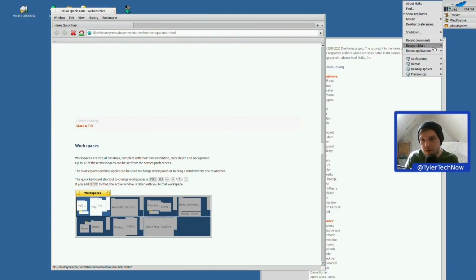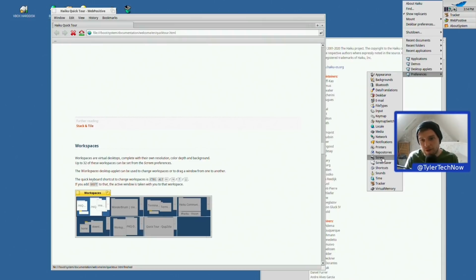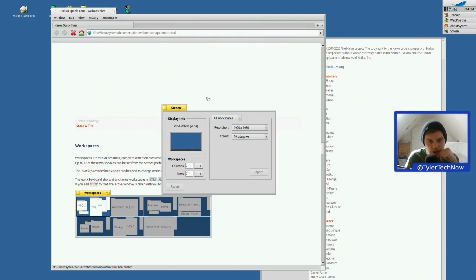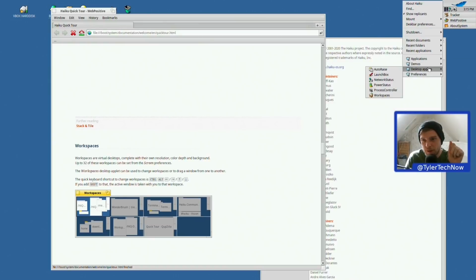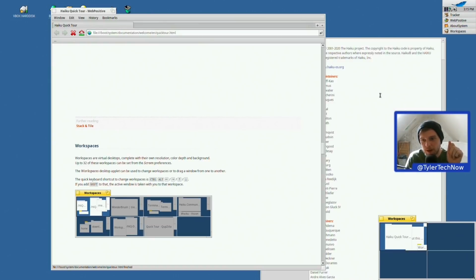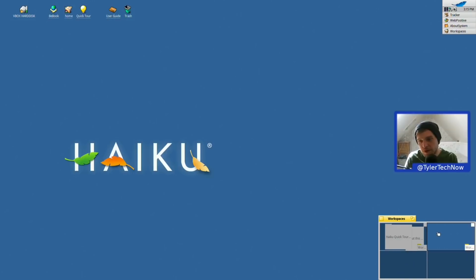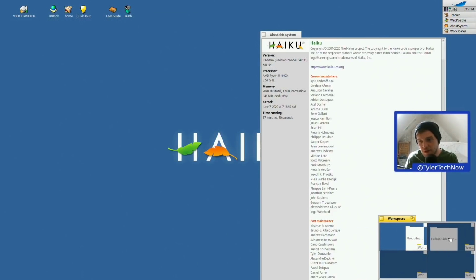So if we go into Preferences probably, Screen. Right, so we're on Screen. So that just says All Workspaces. So we've got 2 workspaces and 2 columns and 2 rows. So we've got some active, so let's get out of that. And then where's the desktop applet for Workspaces? There we go. So there's the Workspaces. So now we can just jump to a different workspace like so, and then we could drag that window to there. Okay, not too bad at all.